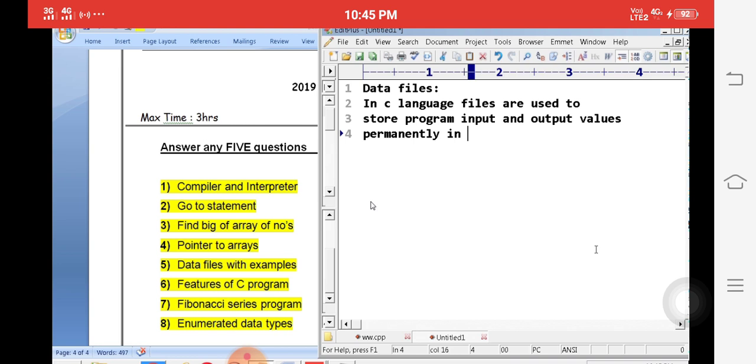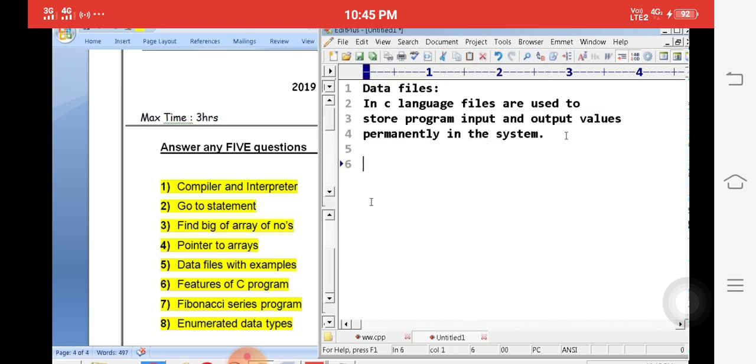In C language, files are used to store program inputs. A program is stored in your hard disk, because programs are permanently stored in the hard disk, but your input and output values are never stored in the hard disk actually. But using files, we can store the values permanently in the system. The files are used to store input and output values permanently in the system. System means hard disk or maybe CD or DVD.